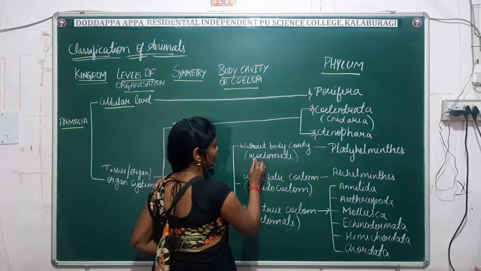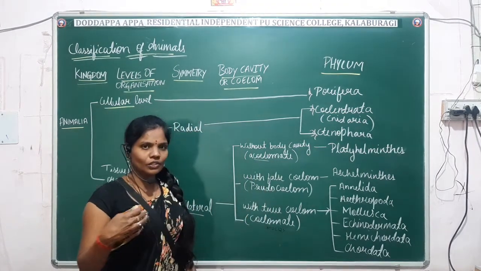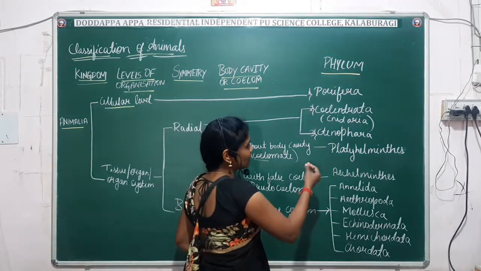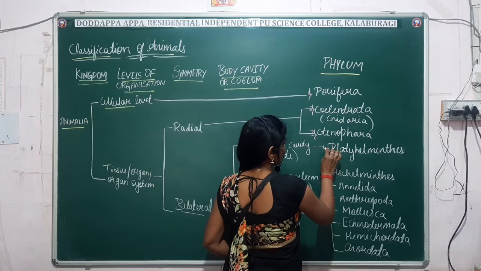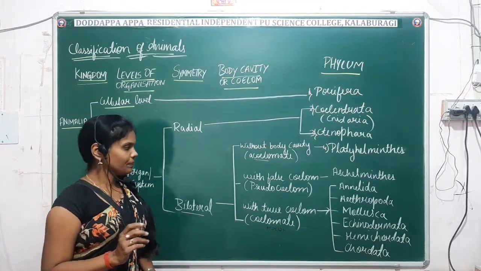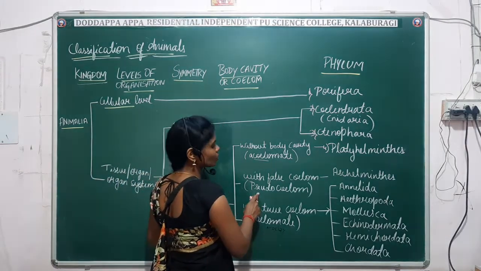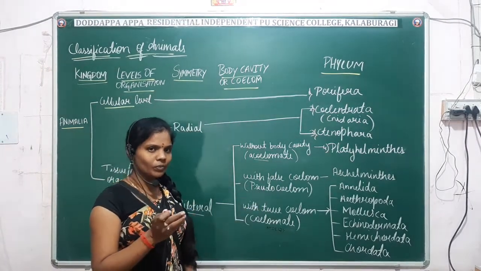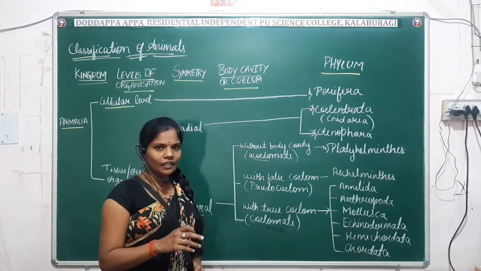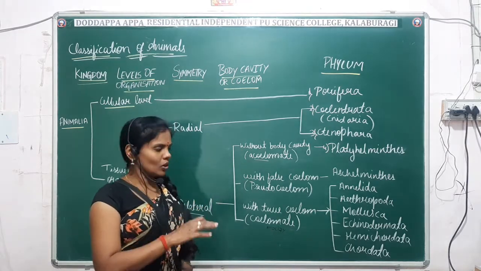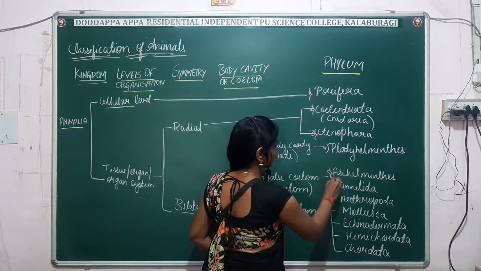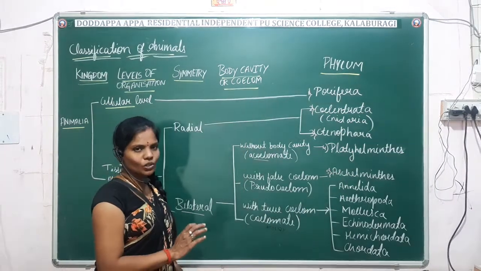First comes the acoelomate, the animals which do not have a coelom, or the coelom is absent. Where do we find it? Generally Platyhelminthes. Platyhelminthes are acoelomate animals. Okay. Next, pseudocoelomate. Pseudo means, as you already know, false coelom. So generally the coelom is absent between the body wall and the alimentary canal. Which phylum exhibits this? Aschelminthes. Aschelminthes exhibit the pseudocoelomate condition.